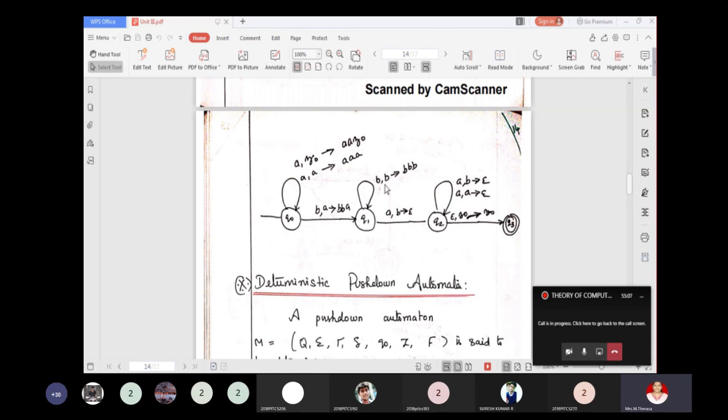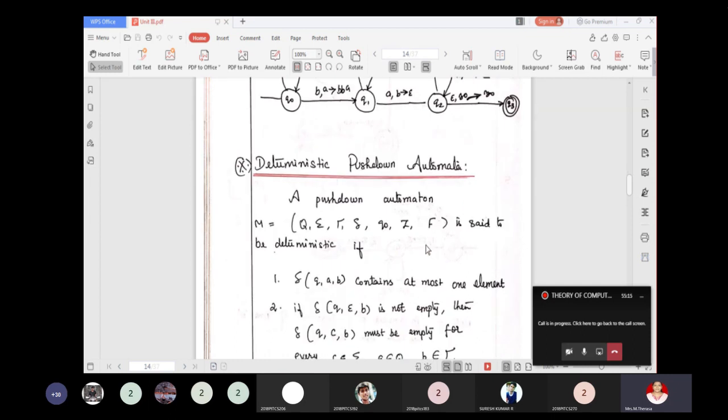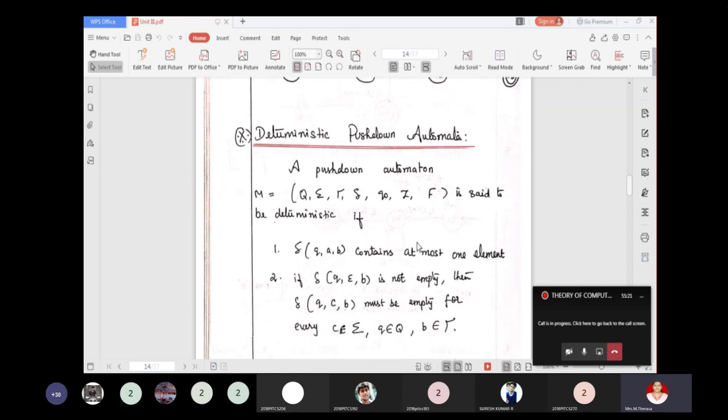Okay, next we are going to see a special type of automata called deterministic push-down automata. There are two conditions to be a deterministic push-down automata.